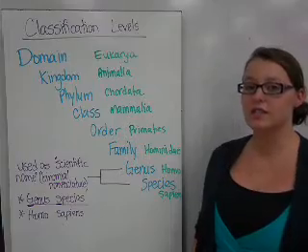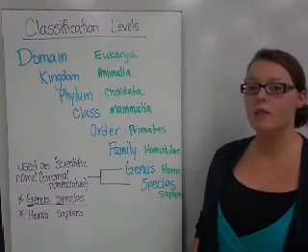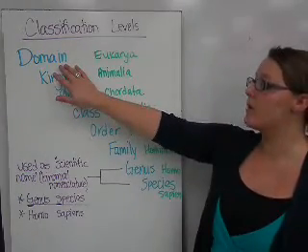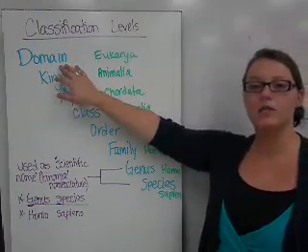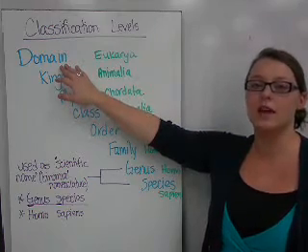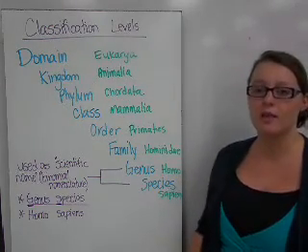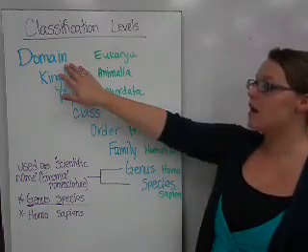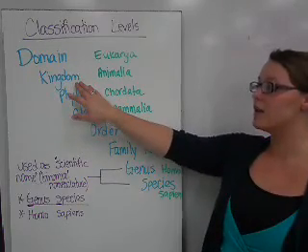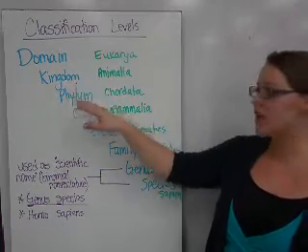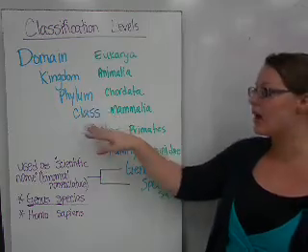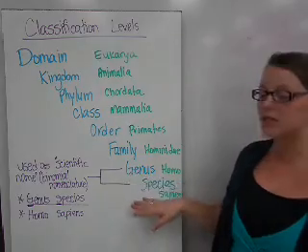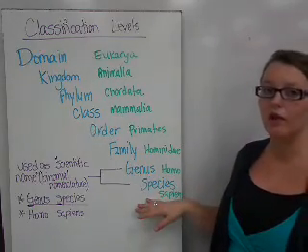The classification system that we use today was started by Linnaeus, and it's been modified since then. For example, our biggest category, domain, was added only recently with the discovery of certain types of bacteria that couldn't go in the same level of classification because they were so different. So the domain is the largest, and each domain is broken down into several kingdoms. Each kingdom is broken down into phyla, each phylum into classes, into orders, into families, genus, and species, being the smallest level of organization.